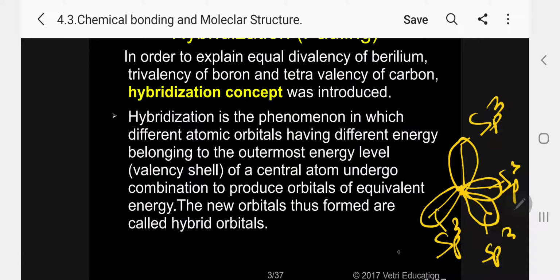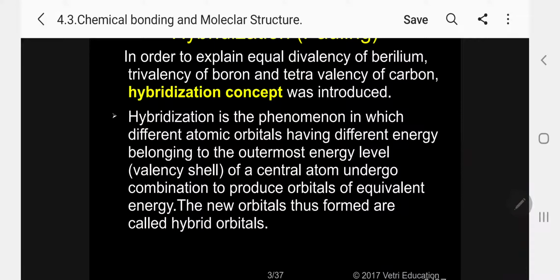Kindly follow now. This is the carbon. So what can we explain now? There are 4 sp3 hybrid orbitals. Now each hydrogen with 1 electron will undergo overlapping with the carbon. They are all equivalent because the 4 sp3 hybrid orbitals are equivalent in size, shape and energy. Now all the bonds are equal. So the hybridization concept is able to explain the equal tetravalency of carbon in the case of methane. So let me continue.